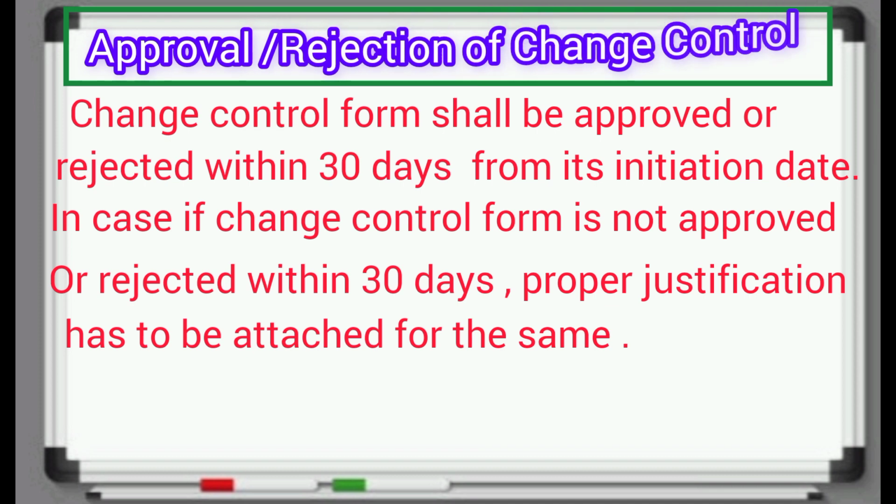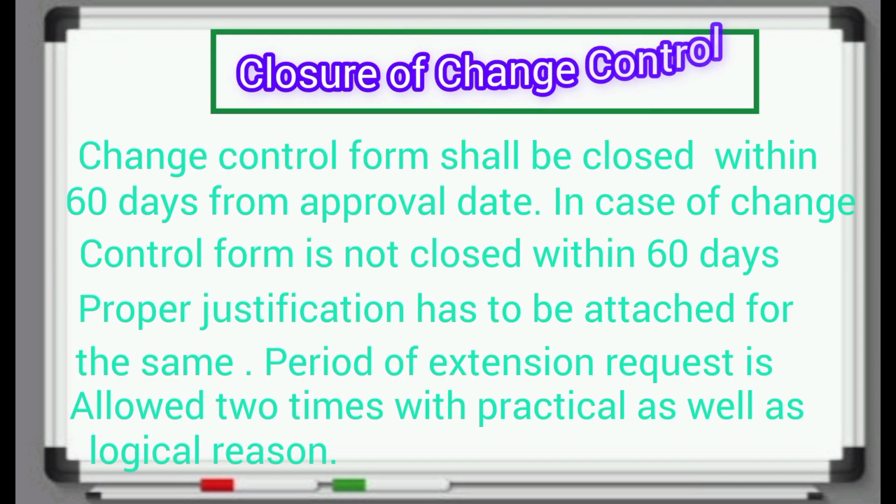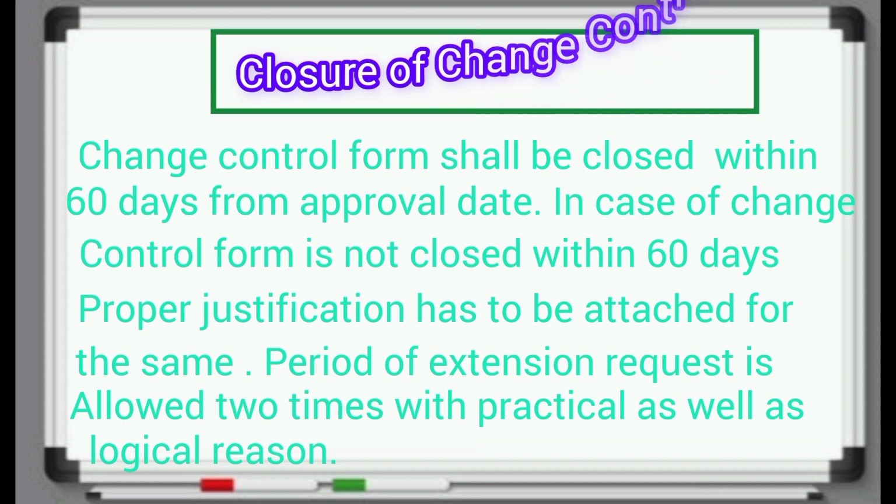Approval or rejection of change control. Change control form shall be approved or rejected within 30 days from its initiation date. In case the change control form is not approved or rejected within 30 days, proper justification has to be attached for the same. Closure of change control. Change control form shall be closed within 60 days from approval date. In case the change control form is not closed within 60 days, proper justification has to be attached for the same. An extension request is allowed 2 times with practical as well as logical reason.